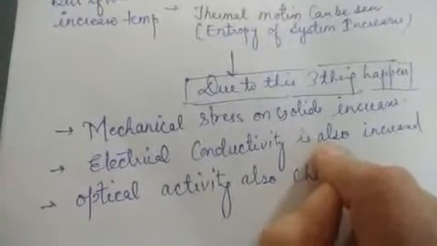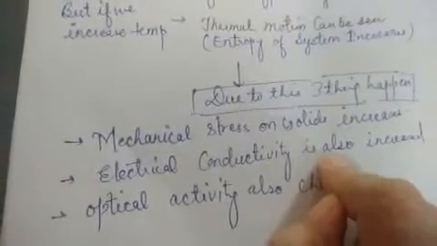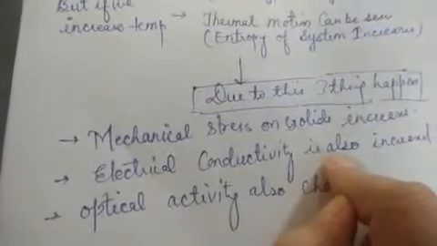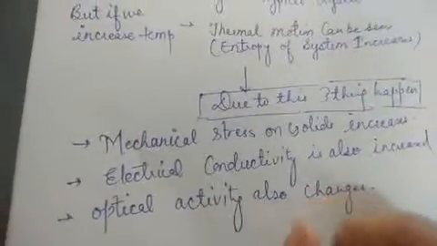So if the number of ions is increasing, or the randomness is increasing, or the movement of ions is increasing, then what will happen? Conductivity will also increase, and optical activity will also change. So this is just for the sake of knowledge.